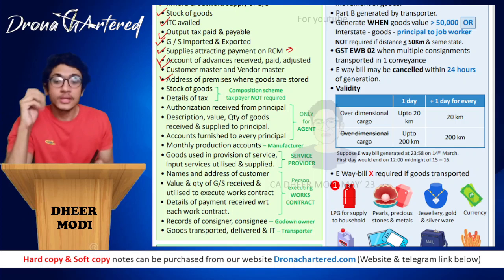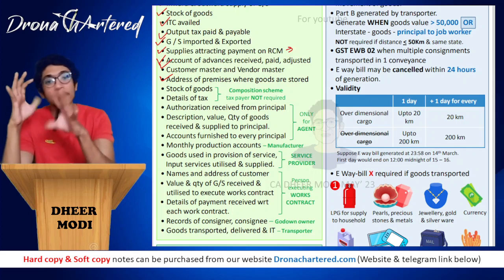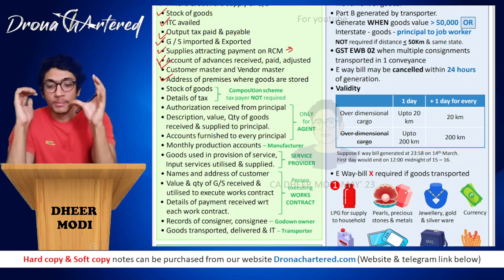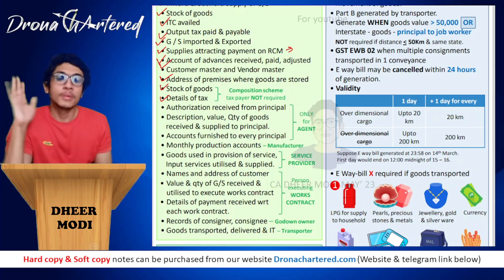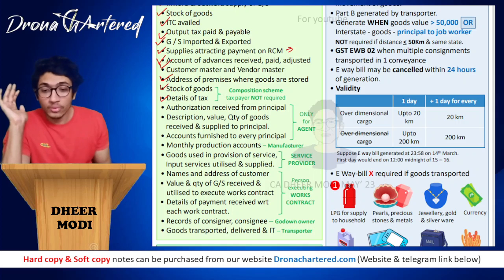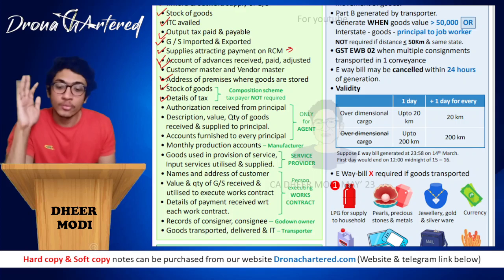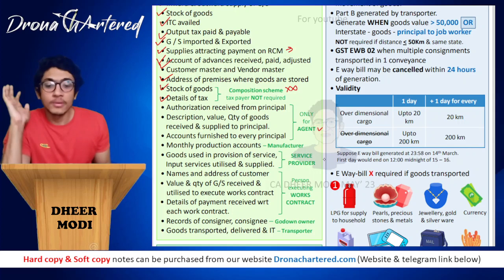Okay. Now for these things, I have also put a special note, that either it will only be applicable to them or it will not be applicable to them. So stock of goods and details of tax, these two things, a composition scheme taxpayer is not required to maintain, because the composition scheme does not have anything to do with tax, that is your ITC etc. Therefore, they do not have to maintain this. Okay. Now these next items are only for agents, where the composition scheme is not applicable. This is only applicable for agents.